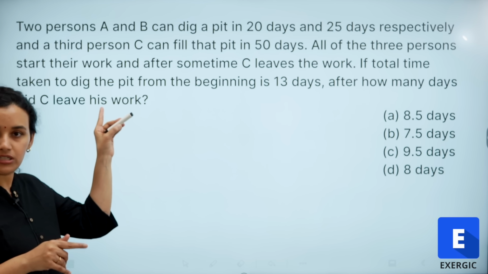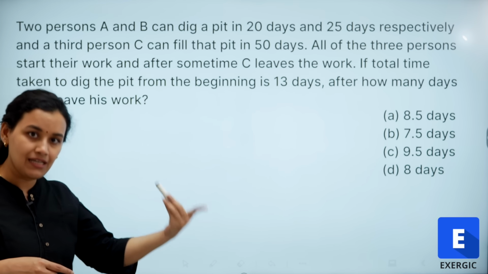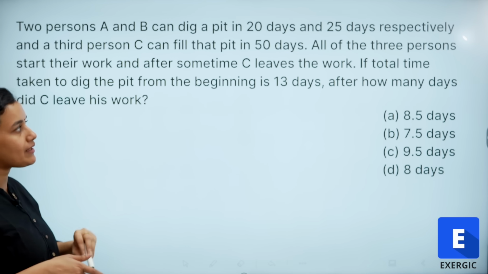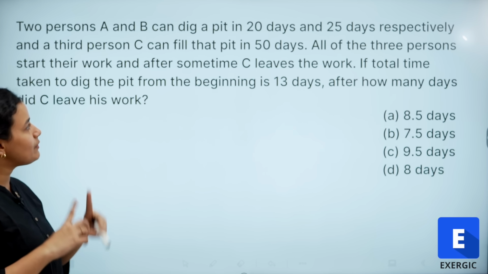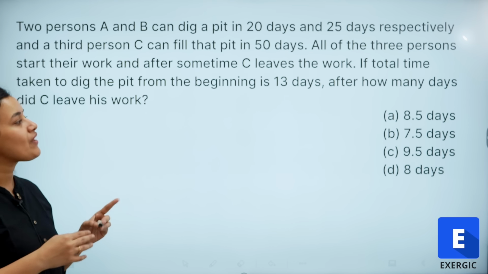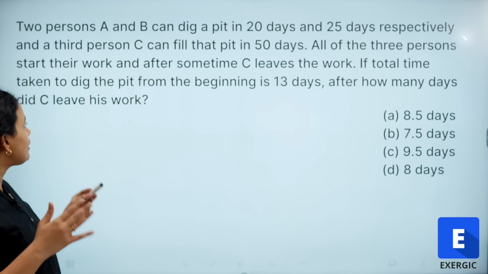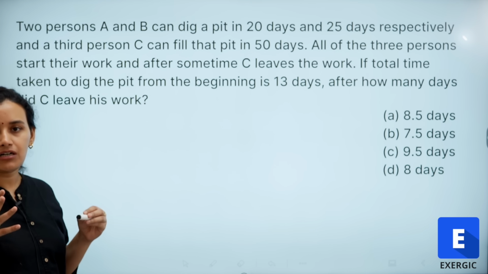So you can notice what is happening here. A and B are doing a work and C is undoing that work. So he's doing negative work. All of the three people start on the same day, but after some time C leaves, and the total time taken from the beginning is 13 days. So after how many days did C leave the work?